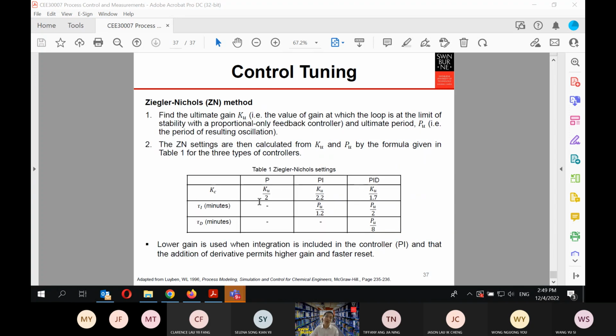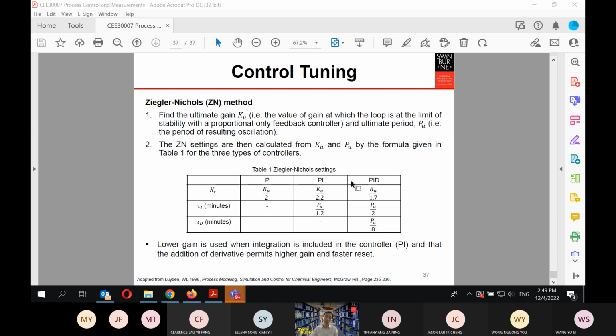Okay, so once you get the value of Ku, this is the value recommended by the Ziegler-Nichols method. If you are using only a proportional controller, your Kc will be Ku divided by 2. If you are using a PI, you want to use a slightly lower Kc, and then you can use the Pu, which is the period of the oscillation, basically between the waves.